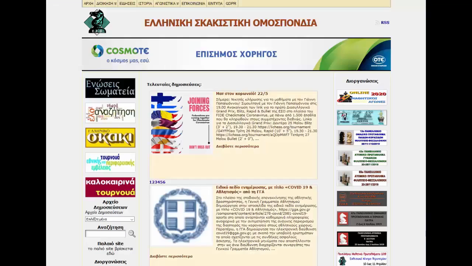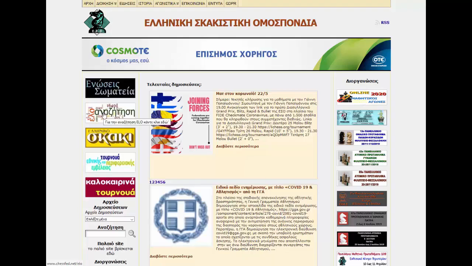Now let's go to our Greek National Federation, and of course every country has its own federation, and you can search for your own. And here you can see different things. In one button you can see the clubs. You can find the different clubs.